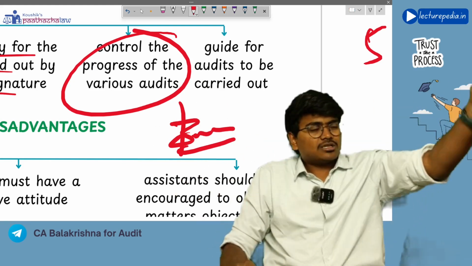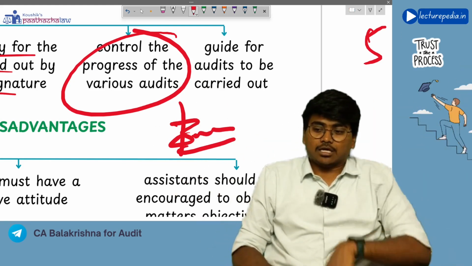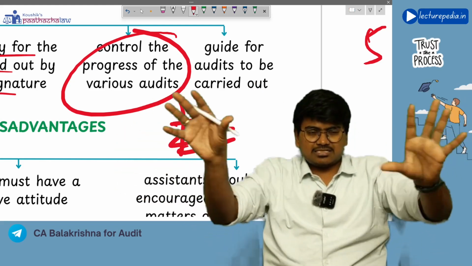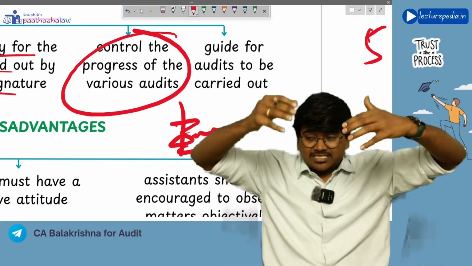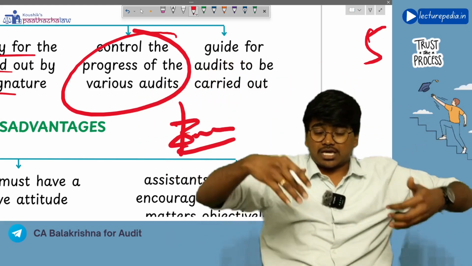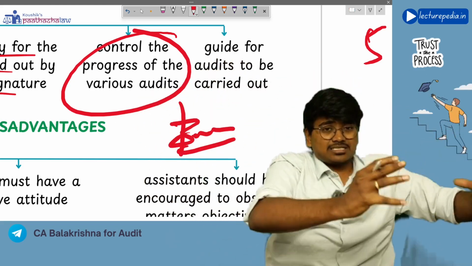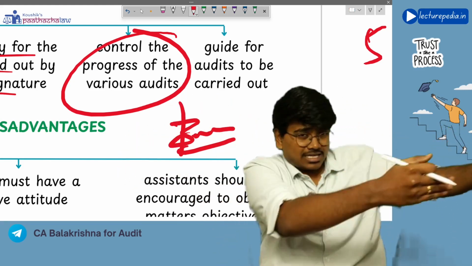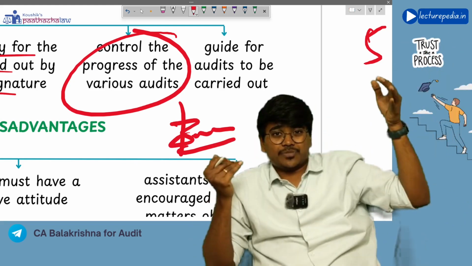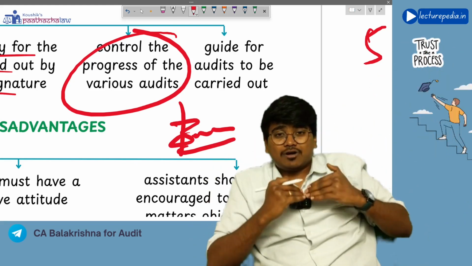There will be lots of companies that he will be auditing, right? On various companies, various assistants will be working. Now for the auditor to see what is the progress of each audit, to how much extent each audit is completed, he can just gather all the audit programs given to the article assistants and he can go through to how much the work is completed.